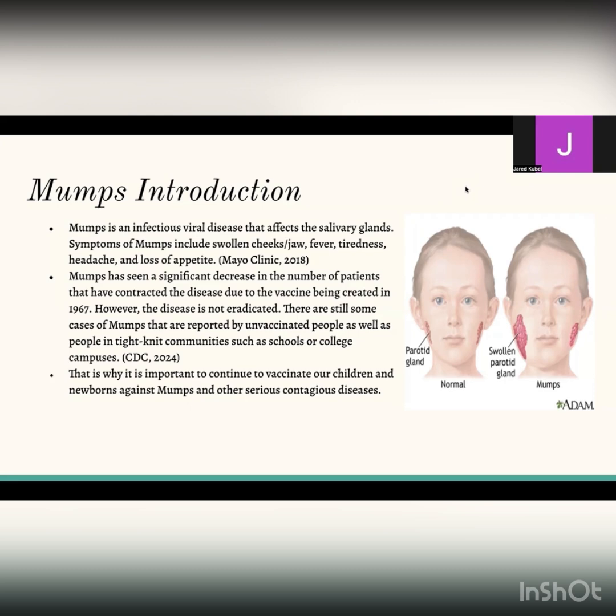Now, after the vaccine was created in 1967, mumps has seen a very big drop-off in the number of cases. However, the disease is not eradicated. There are still cases seen today in unvaccinated people and also people in tight-knit groups such as college campuses, schools, or other communities where people are packed tightly together or living together.